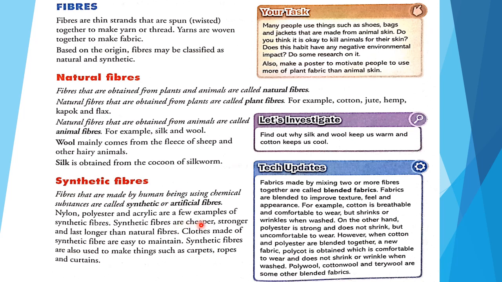Synthetic fibers are cheaper, stronger and last longer than natural fibers. So you see, these artificial or synthetic fibers are cheaper, stronger and last longer than natural fibers. Clothes made from synthetic fibers are easy to maintain. Synthetic fibers are also used to make things such as carpets, ropes and curtains. So from these synthetic fibers, what can we make? We can make carpets, ropes and curtains.